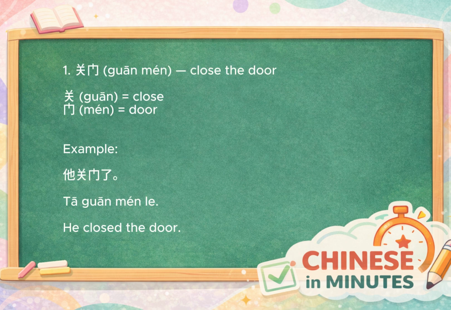Now, let's go through the vocabulary section. We start with 关门, which means close the door. In Chinese, 关 means close, and 门 means door. So together, it literally means closing a door. For example, 他关门了. He closed the door.